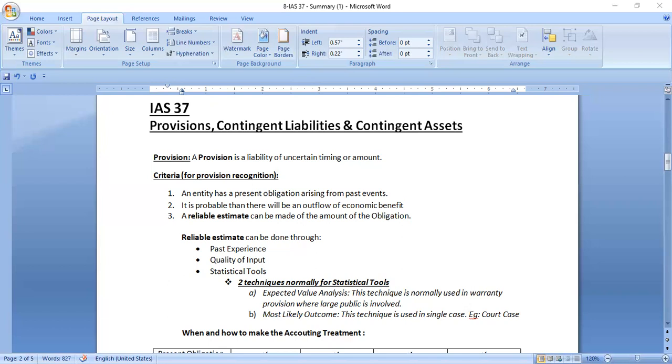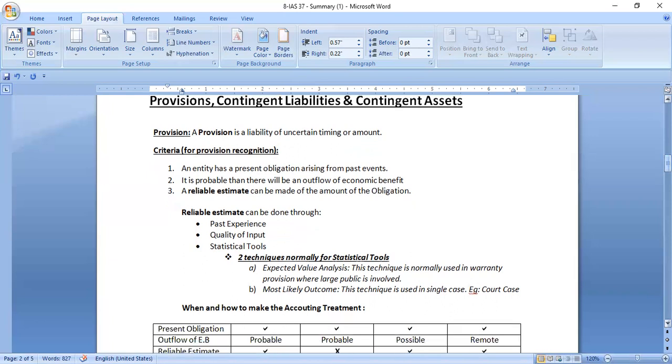So now, see here, how can an entity reliably estimate the amount that we may have to pay? It can be done through past experience, quality and input, and statistical tools. These three are the basis of estimating the amount. Under the statistical tools, there are normally two techniques, that is expected value analysis and most likely outcome.